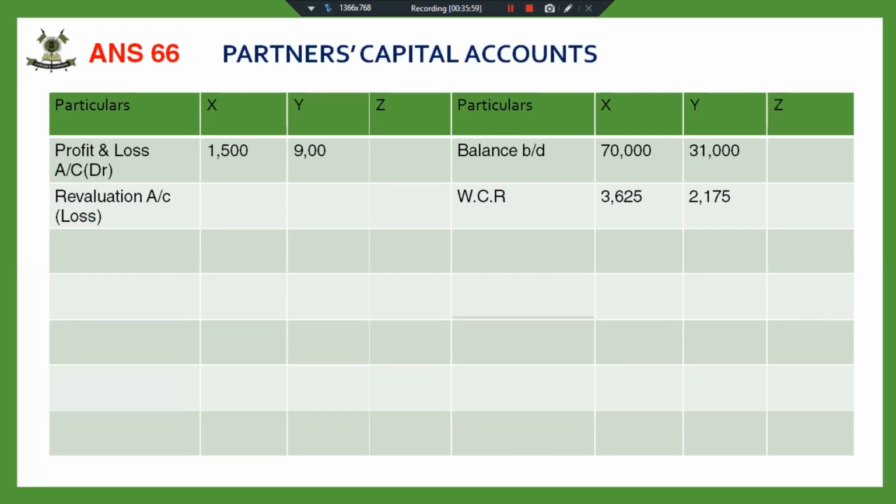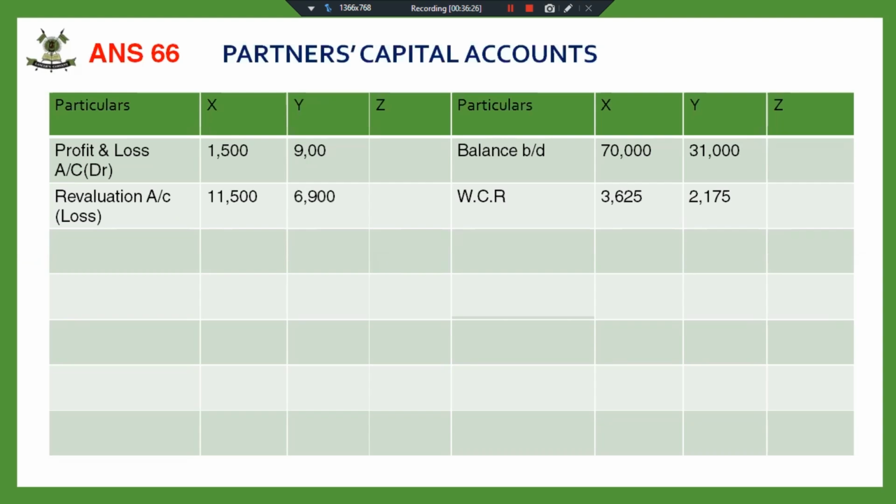distribute the revaluation account loss, and remember this also, losses will always be posted on the capital account. My capital is decreasing because of the losses. So my journal entry is partners capital account debited to revaluation account. That is why the capital account is being debited.